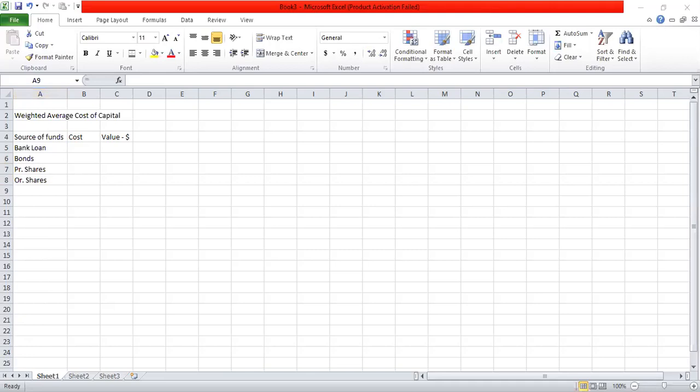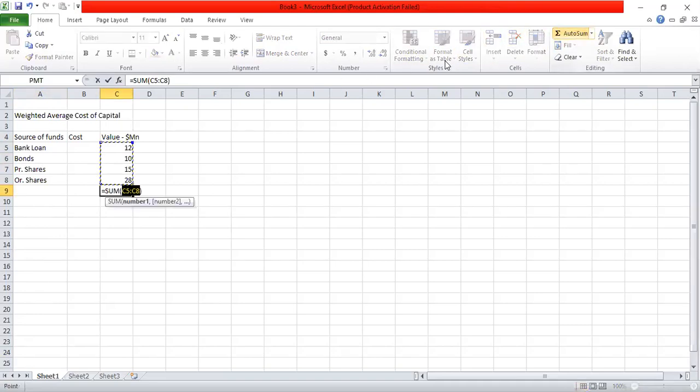Different values: 12 million, 10 million, 15 million, and 28 million. So 12, 10, 15, and 28.